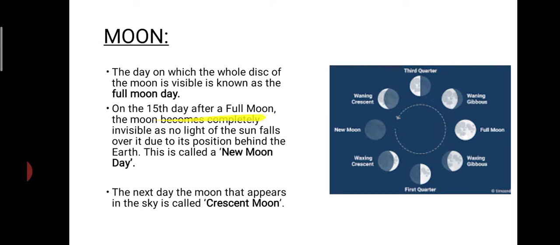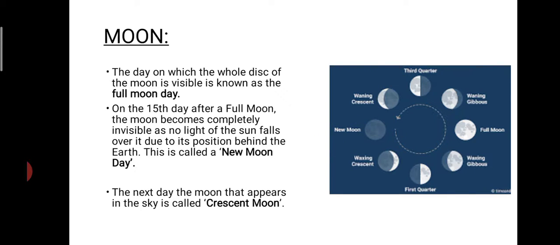Now on the 15th day after a full moon, you can see no visible part of the moon. That is because no light of the sun is falling on it, due to its position behind the earth. This moon will have reached behind the earth, so no sunlight will fall on it. So no visible part is seen from the earth's surface. It will appear like this only. This is called a new moon day.